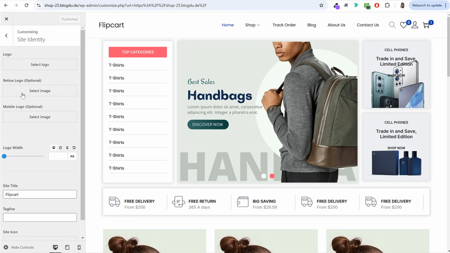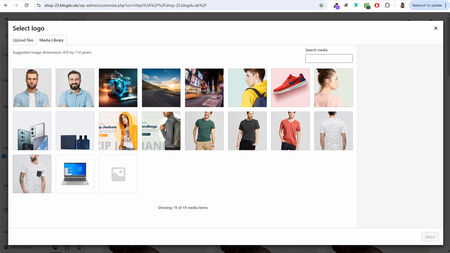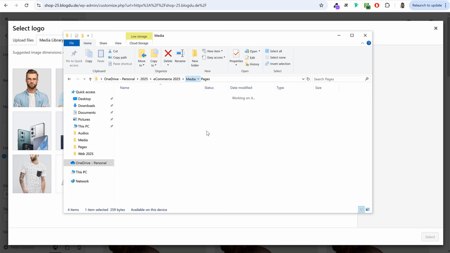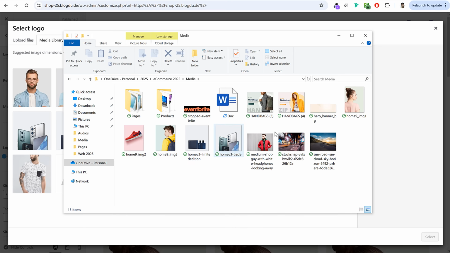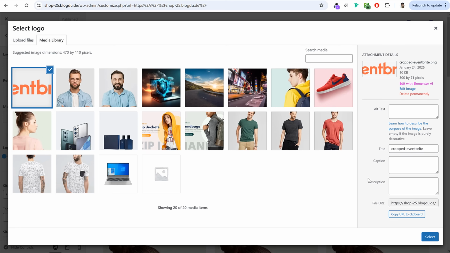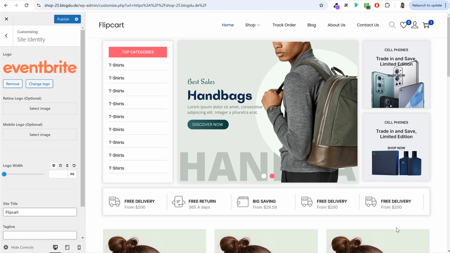So click on site identity, and here we have the first option, logo. You can upload your logo from here, whatever logo. If you have any logo, you can upload that logo, or you can use the demo image that I've given you. So you can simply import it, click on select, skip cropping, and it will load. It will be quite big.